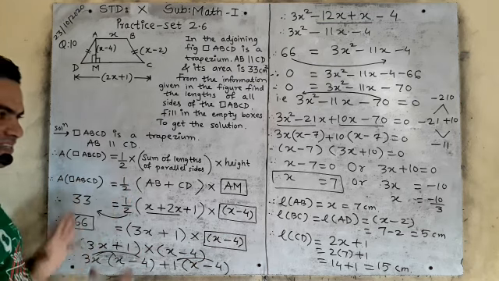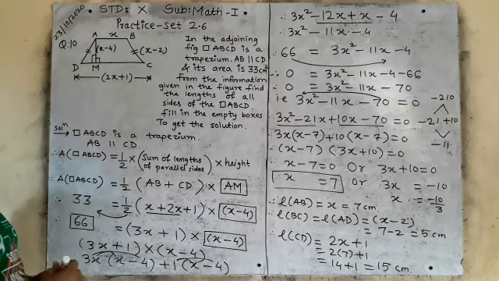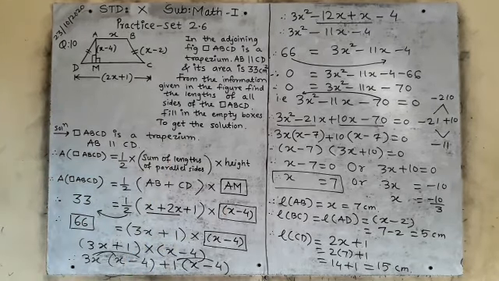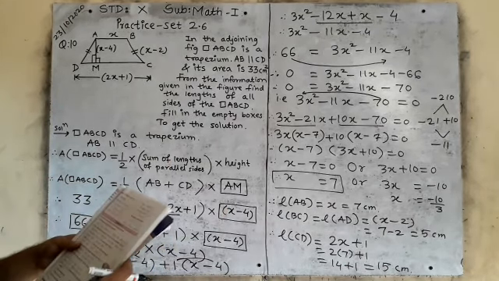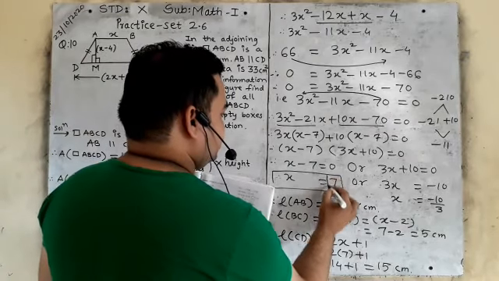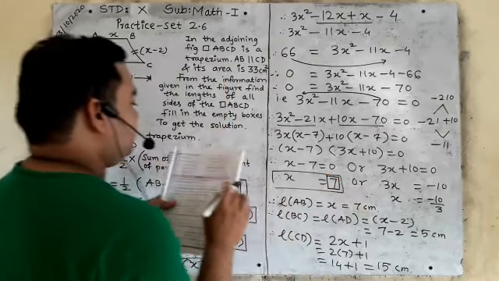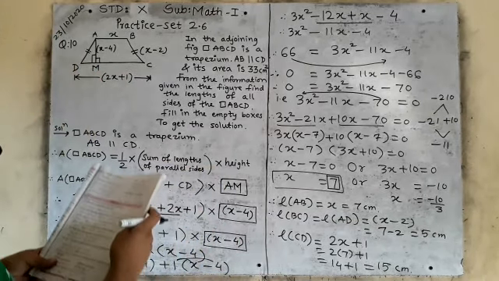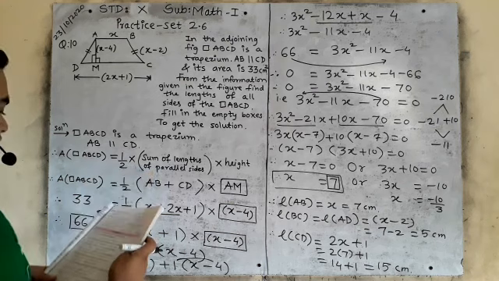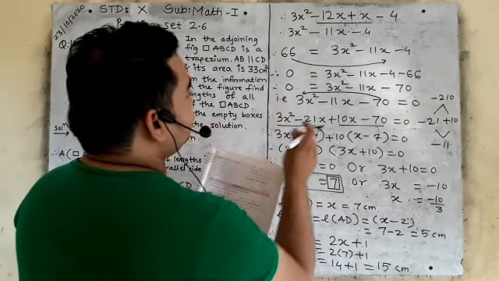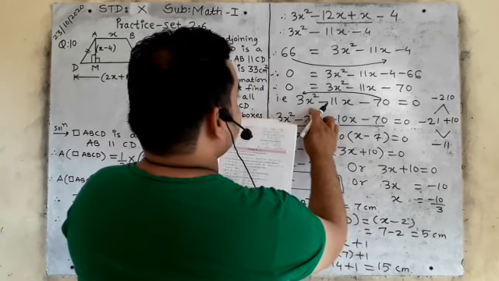After completing this solution, this activity, you will tick mark which boxes were empty or which boxes you required. x is equal to 7. See, this was there. x is equal to 7. Now 3x plus 10. There were a lot of things empty over there. 3x square, where is 3x square? It is equal to this.